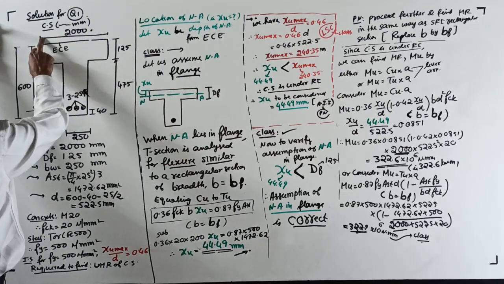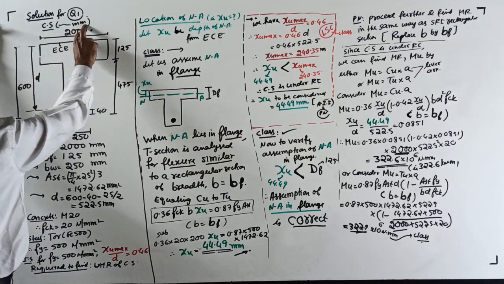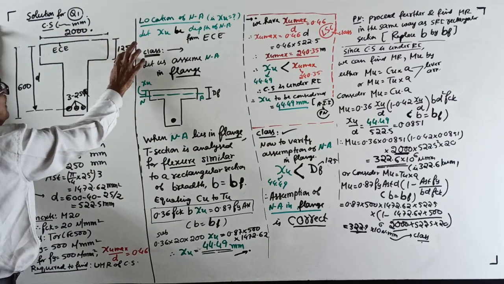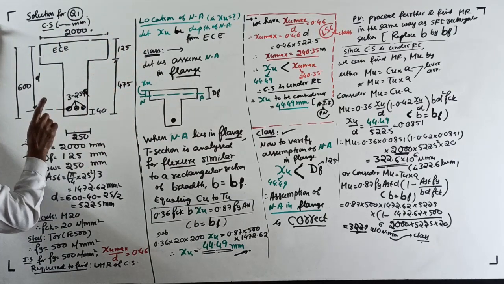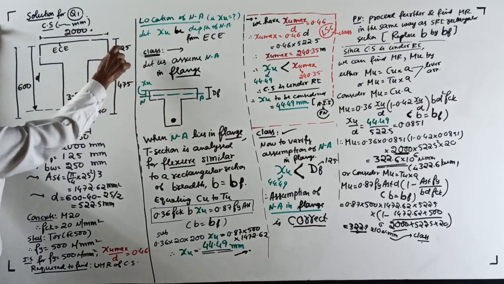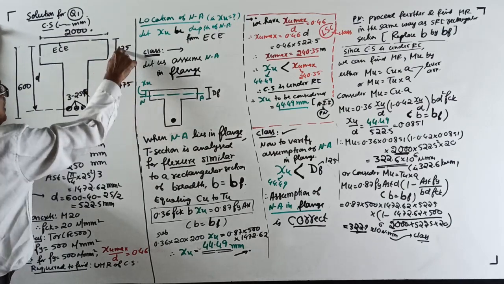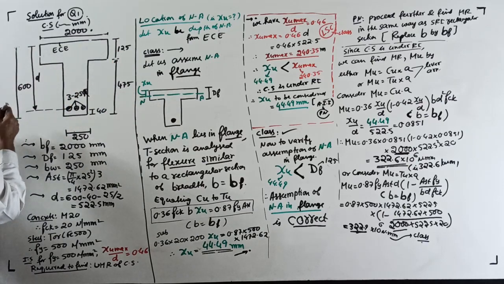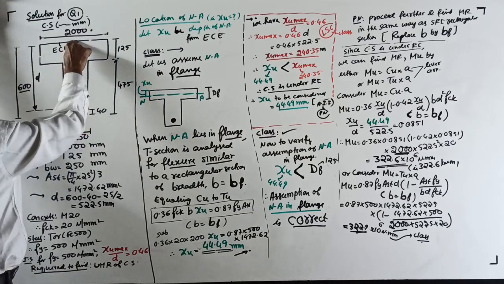I told breadth of flange 2 meter, but we want millimeter, 2000. Thickness of flange or depth of flange, 125. They told cross section of web, 250 by 475. So, 125 plus 475 together, the overall depth will be 600. You have to see, 600 is calculated, remember. Now, tension, this is the extreme compression edge.